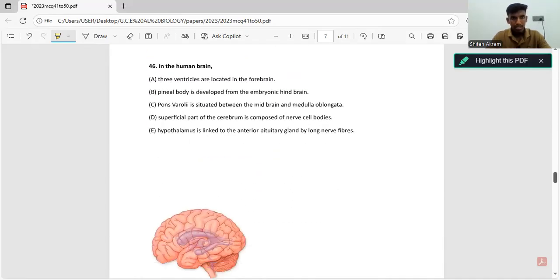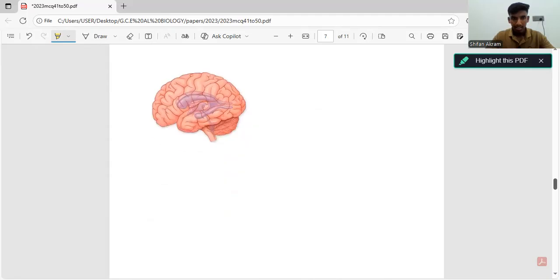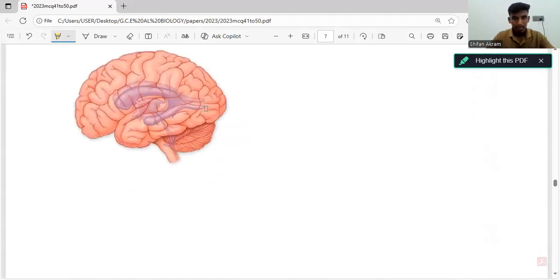Now let's go through the 46th question. In the human brain, 3 ventricles are located in the forebrain. Now, what is the forebrain? Forebrain is the part of the brain that consists of the cerebrum, hypothalamus, thalamus, and the pineal gland. Now, here you can see this is the brain.